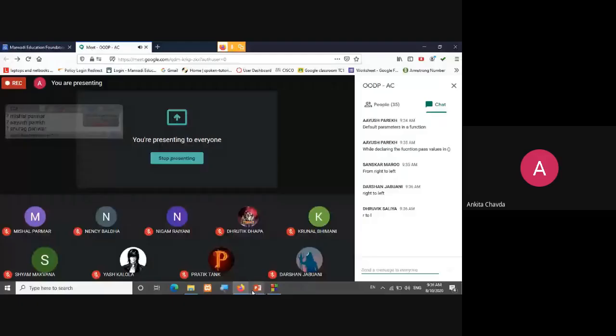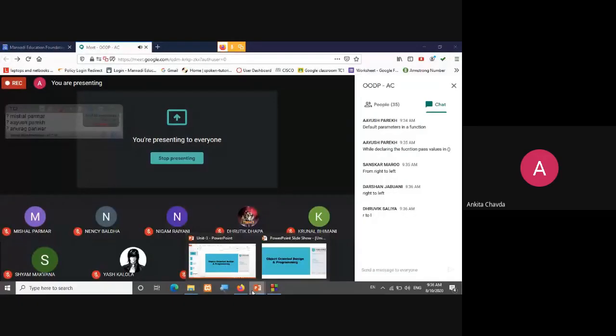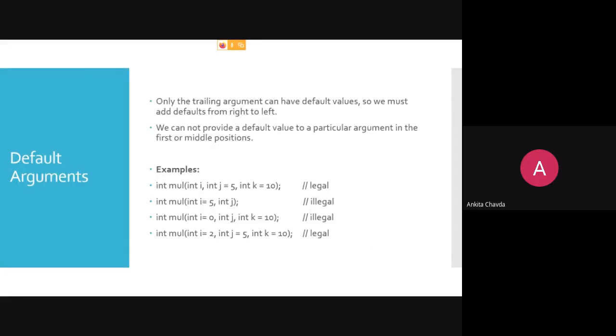Fine, okay. So today we will see again the most important one, that is function overloading. We will see what function overloading is. This is what we have seen about the default arguments, right? Default parameter. I hope you don't have any query in that. Okay. Now the function overloading.